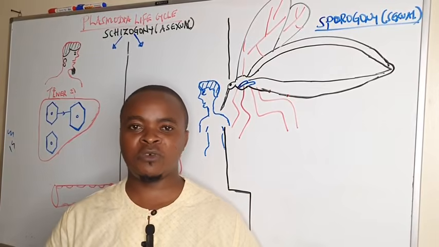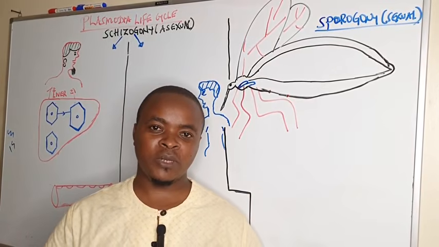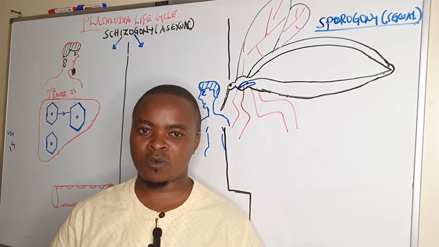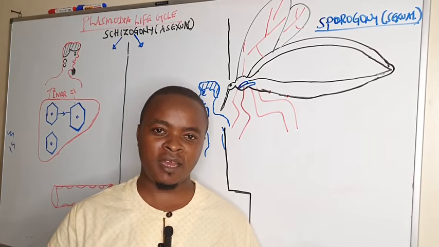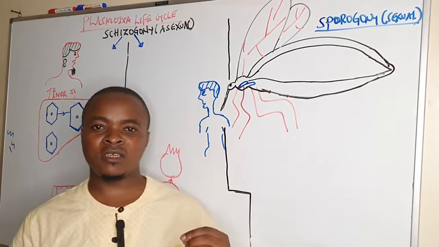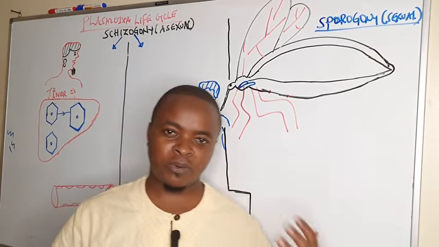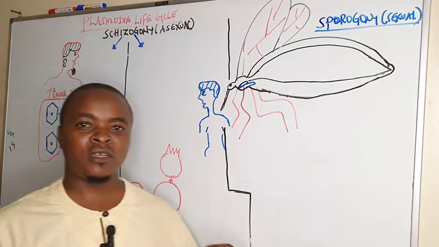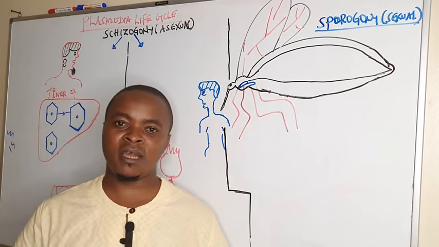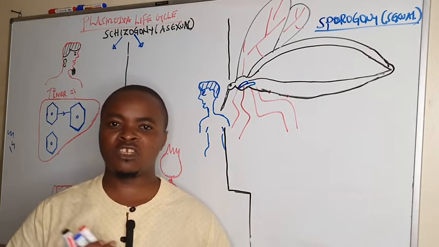In this session, we are going to look at the Plasmodium life cycle, or you can call it the malaria life cycle. We want to see how the Plasmodium species cause malaria in man and how they ensure continuity.